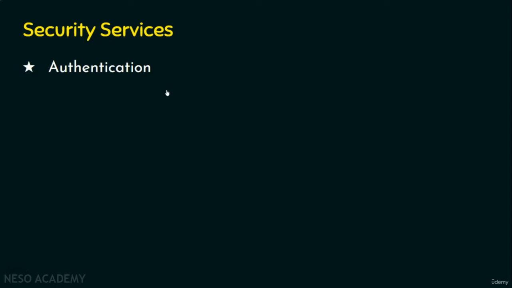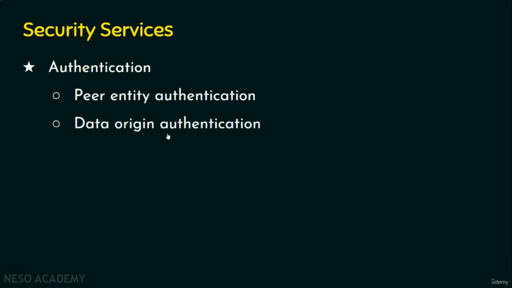Suppose the sender is claiming to be Alice, then the authentication mechanism proves that only Alice is accessing the system. If someone else is accessing the system resources, then this authentication mechanism will find out that Alice is not accessing the system. So we need authentication in order to ensure that the right entities are involved in the conversation or accessing the system resources. Talking about authentication, we have 2 types: number 1, peer entity authentication, and number 2, data origin authentication.